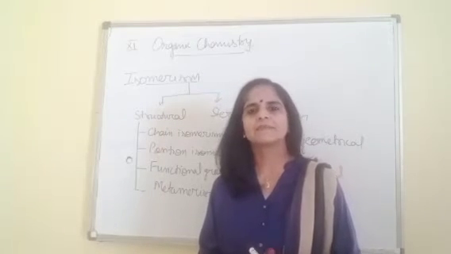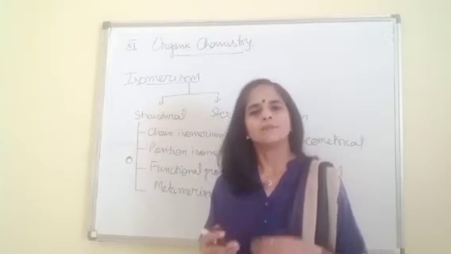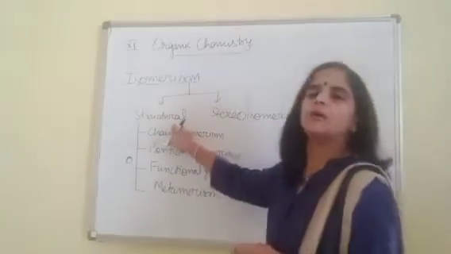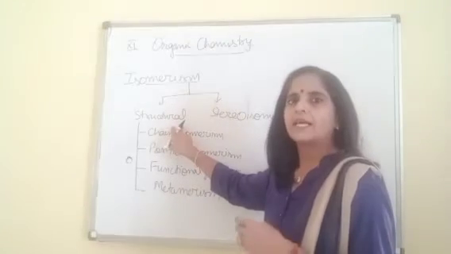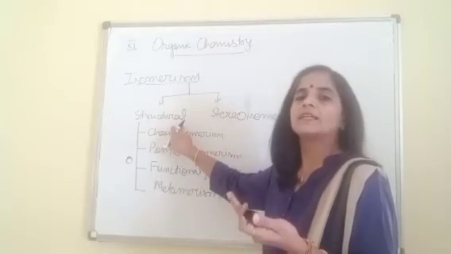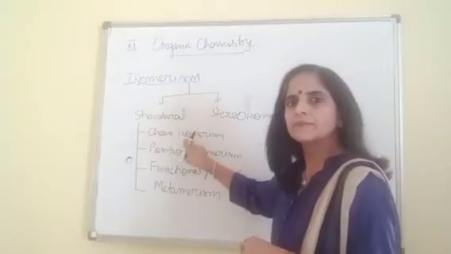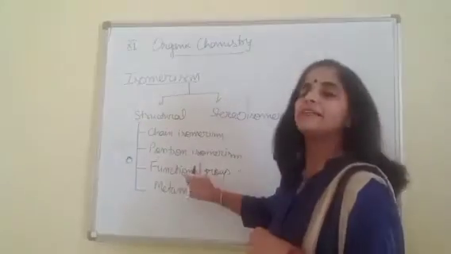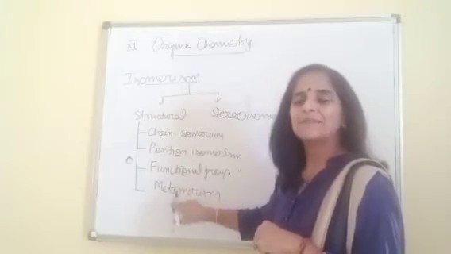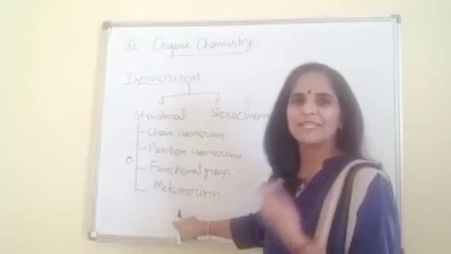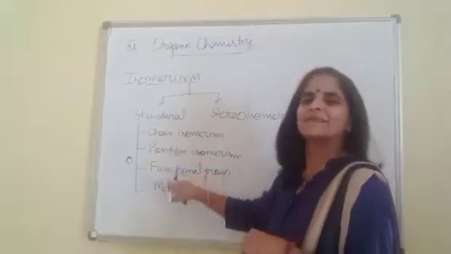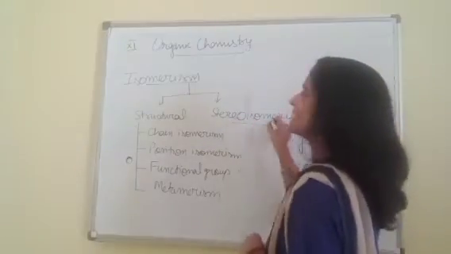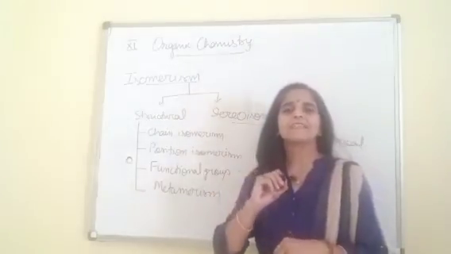Structural isomers, as the name is suggesting, molecular formula will remain same, but yes, the structures of compounds will be different. And that difference in structure can be in terms of chain length, can be in terms of position of different groups, can be in terms of functional groups, metamers. I will tell you what is the meaning of this term. But yes, these terms are very simple. You can easily tell.